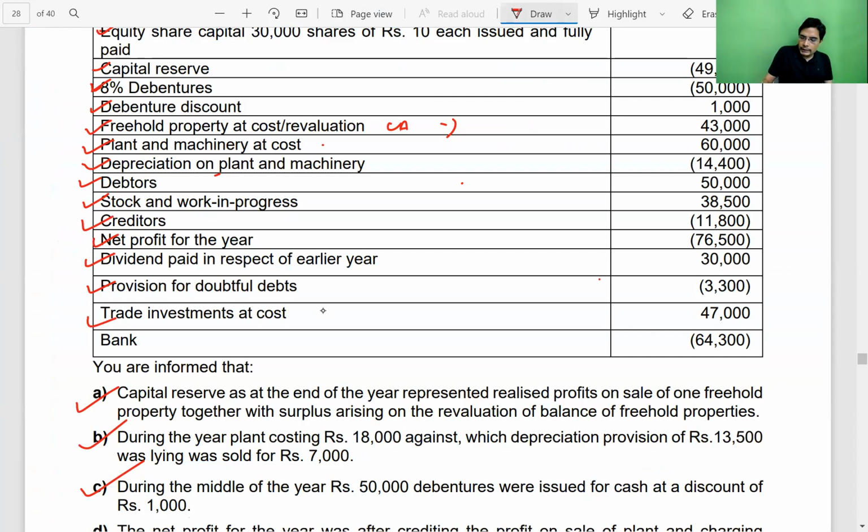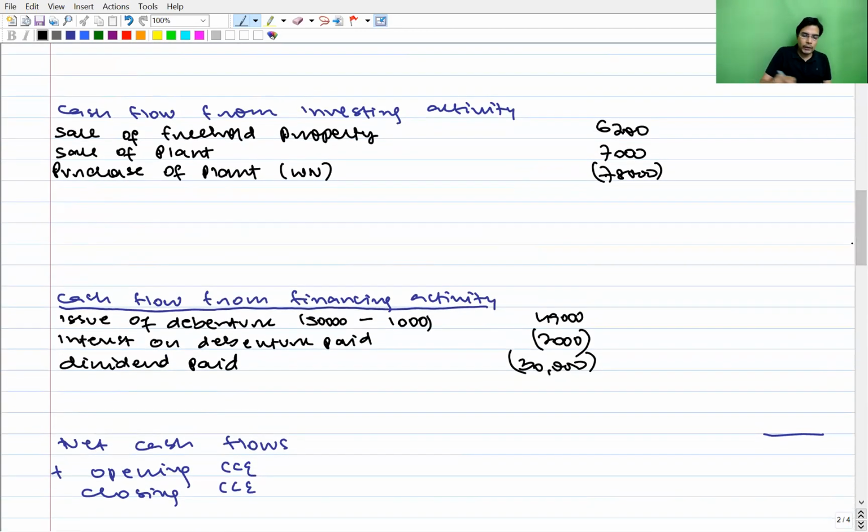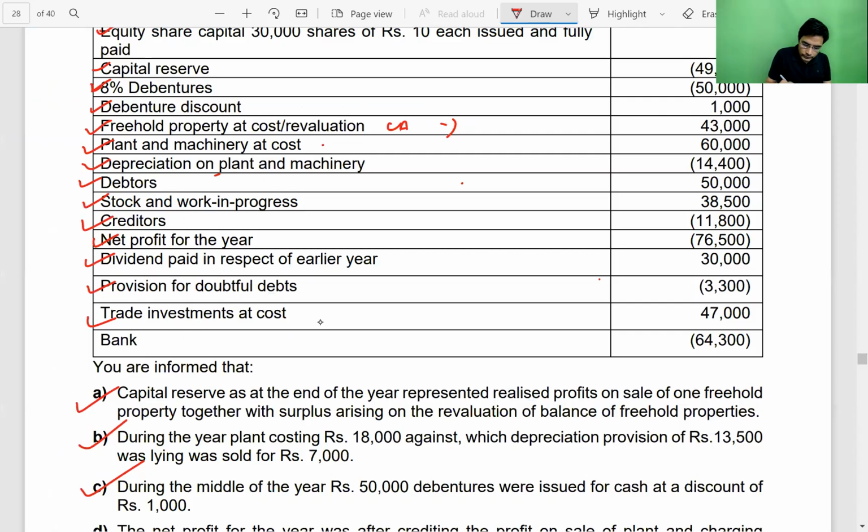Then they are saying trade investments has increased by 47,000. If trade investments have increased by 47,000, we have purchased during the year investments of 47,000. So purchase of investments, 47,000 cash outflow. Next. This is the amount by which the opening and closing bank balance has changed. So this is nothing but net cash flow.